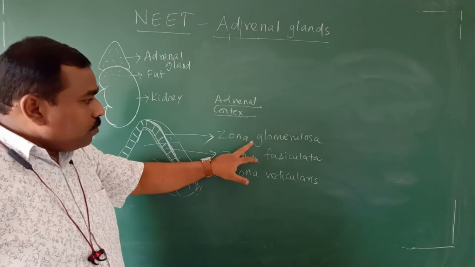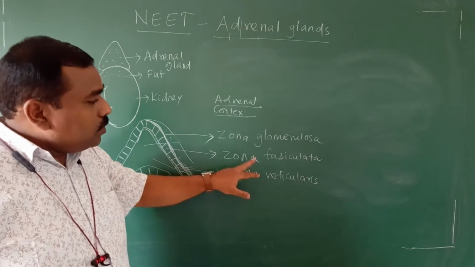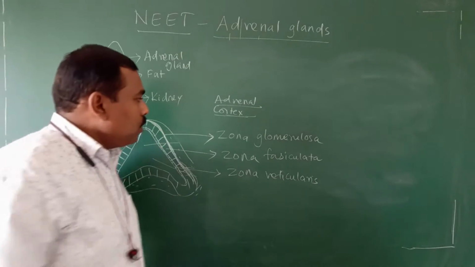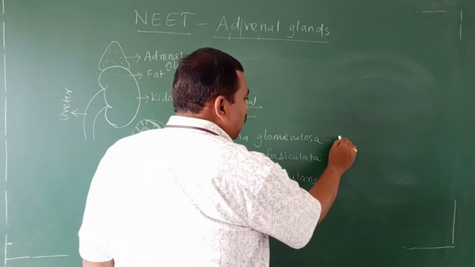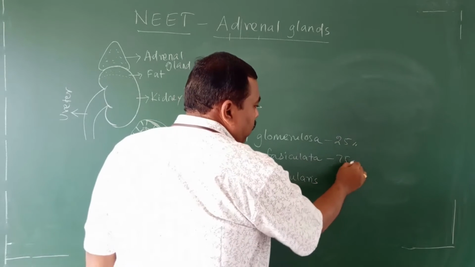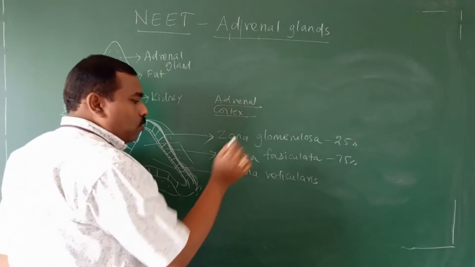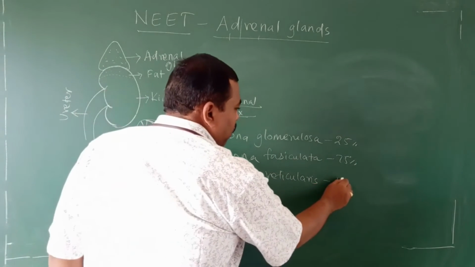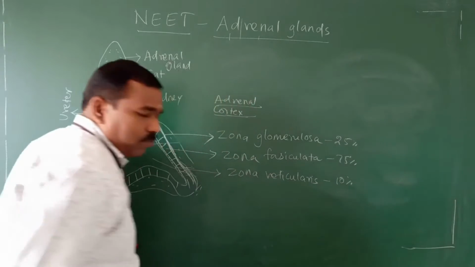This is outer, this one middle, this is inner. Based on thickness, zona glomerulosa is only 25%, zona fasciculata is 75%, and zona reticularis is only 10%.